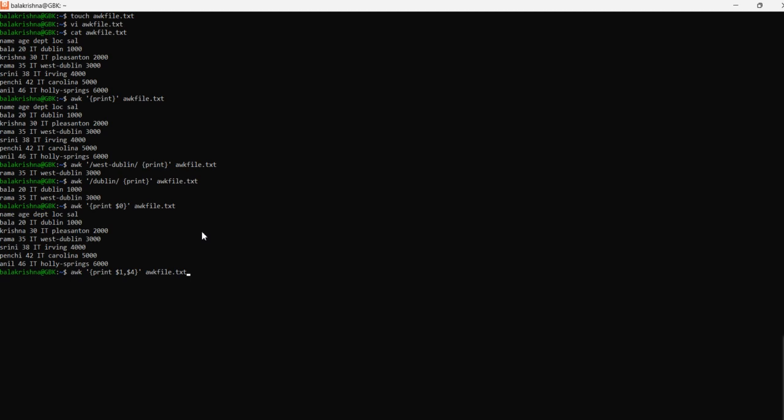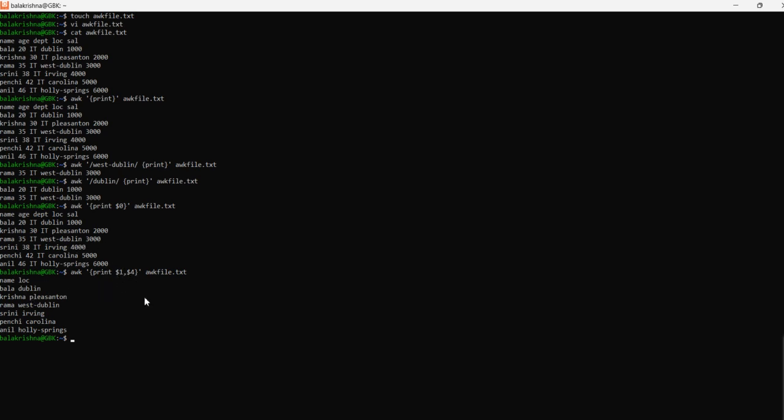What I am doing right now is splitting the line into fields, because I want the first field as well as the fourth field. What is the first field? Name. Fourth is what? Location. See, name and location have been written within the curly braces using dollars. $0 stands for all the data which resides under the file. $1 starts from the first field.